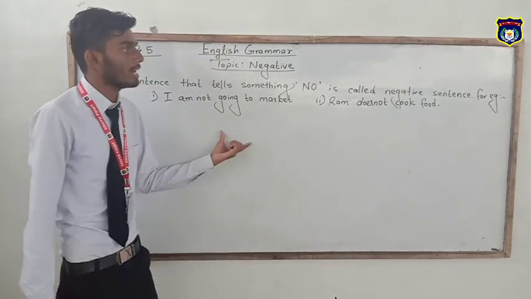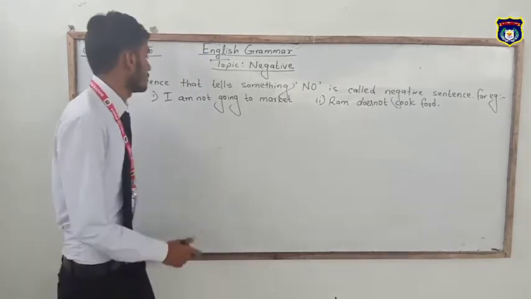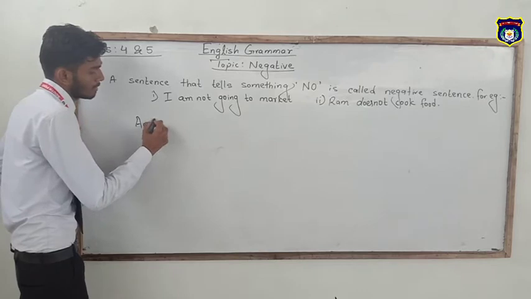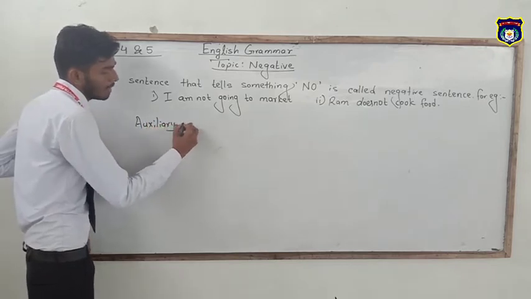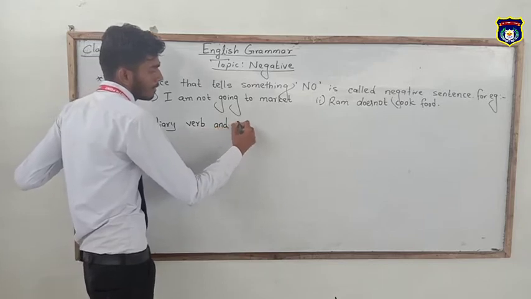First of all, before that, we discuss the types of verb, that is auxiliary verb and main verb. Two things we have to discuss. First one is auxiliary verb and main verb.